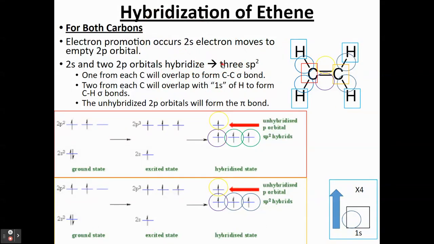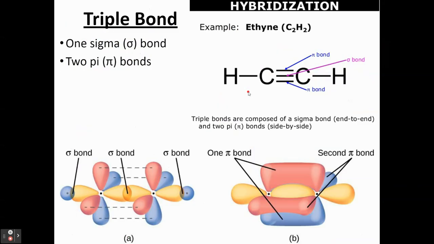So we're going to take a look in the next video at how to represent the formation of pi bonds using energy level diagrams. We've done it with sigma bonds. Now we're going to do it with pi bonds.